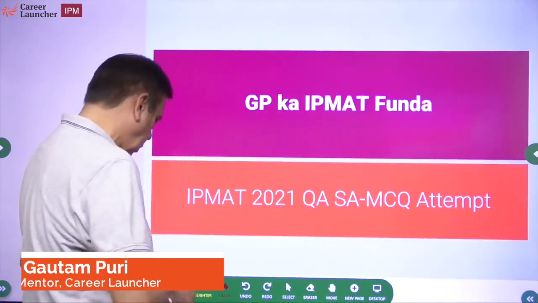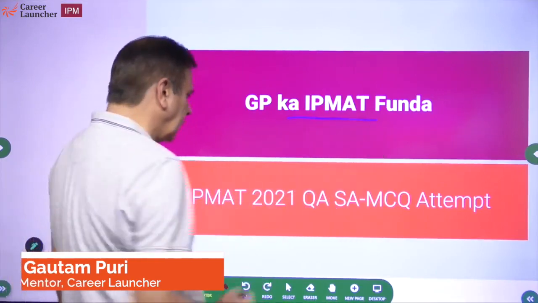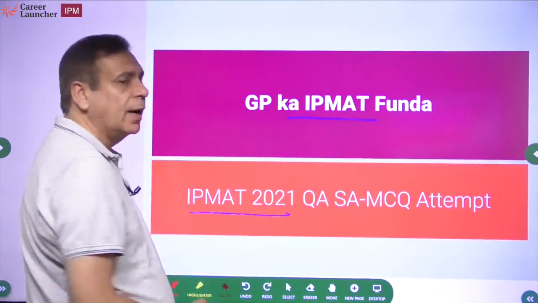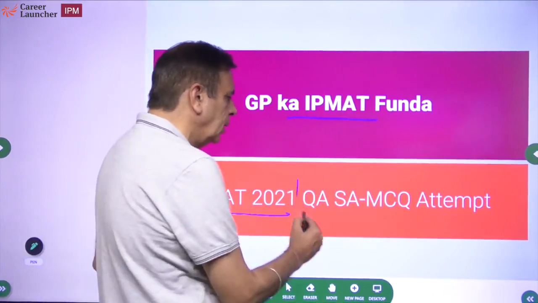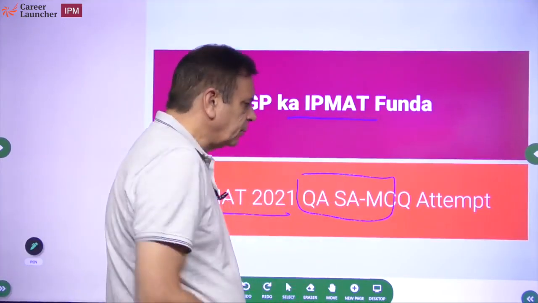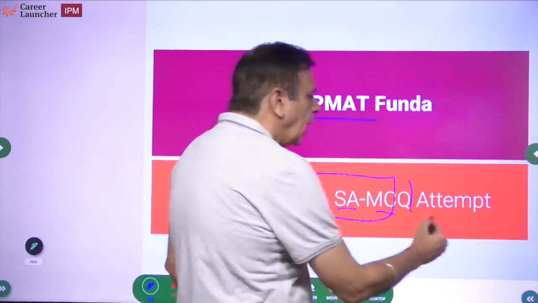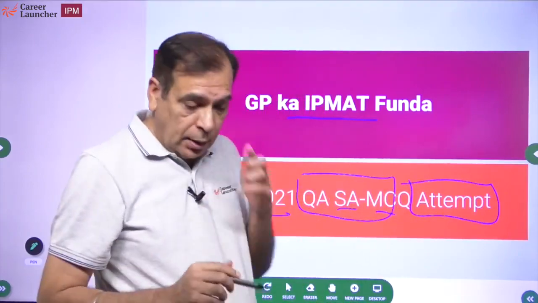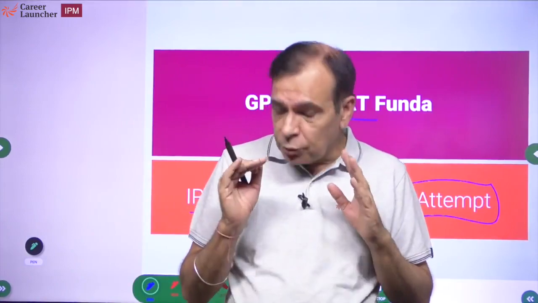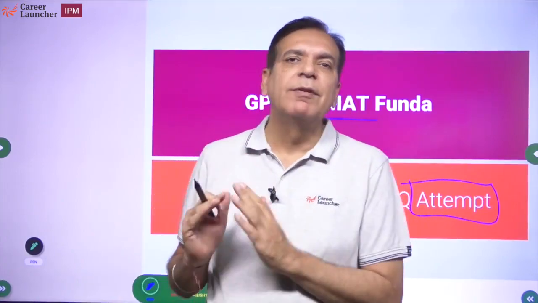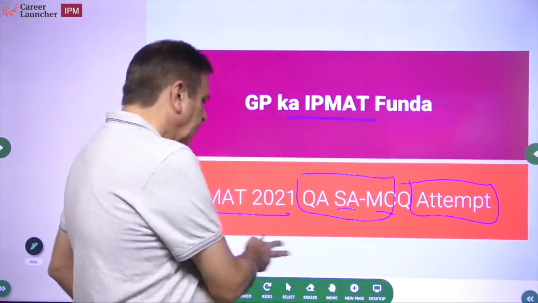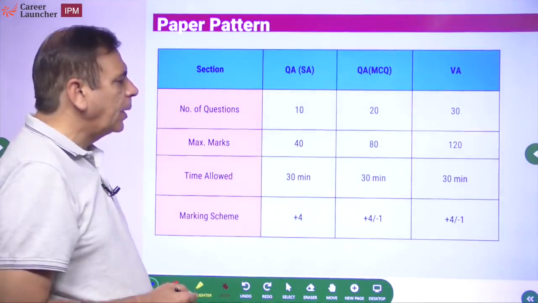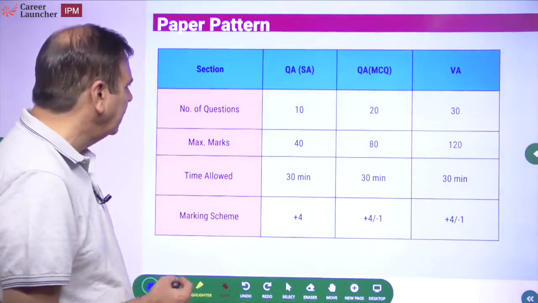Welcome to another session of GP ka IPMAT Funda, and today we'll be looking at the IPMAT 2021 paper, the QA sections of short answer as well as MCQ, how you should have attempted the paper. This is not about solving all questions. How you attempt the paper is critical because I am sure you understand you don't have sufficient time to attempt the paper completely. What was the paper pattern of IPMAT in this particular year?